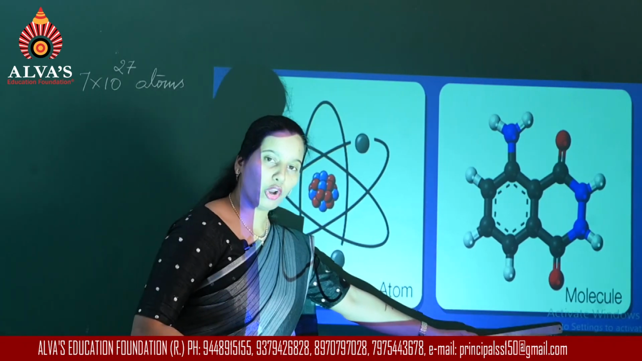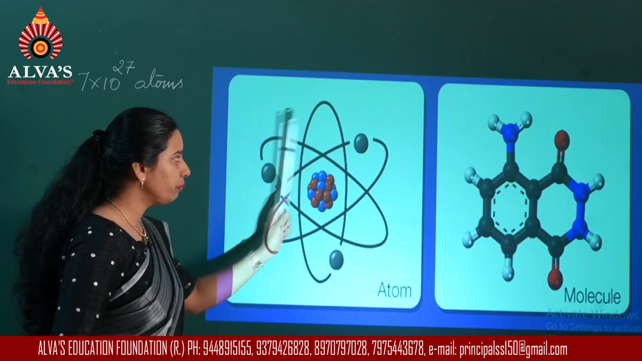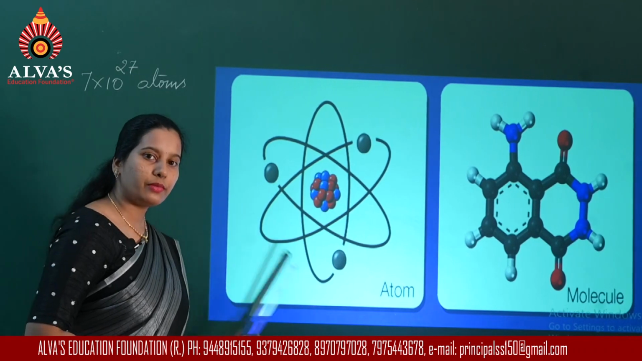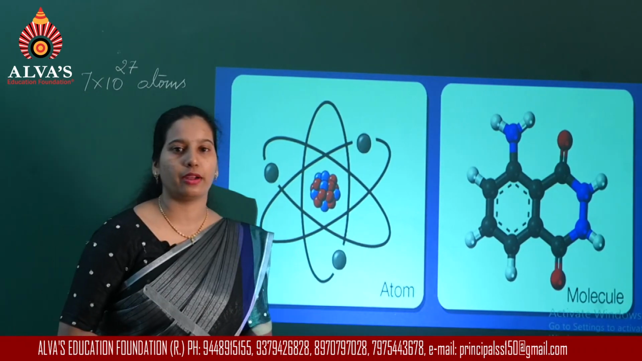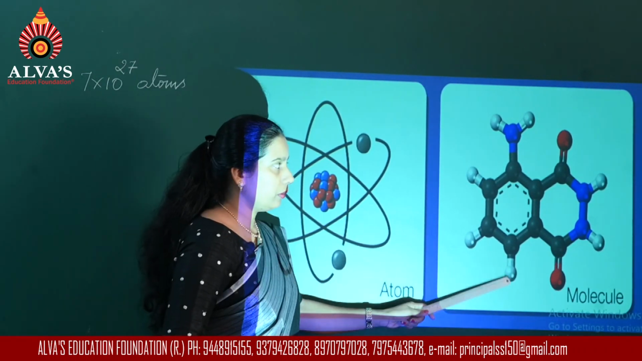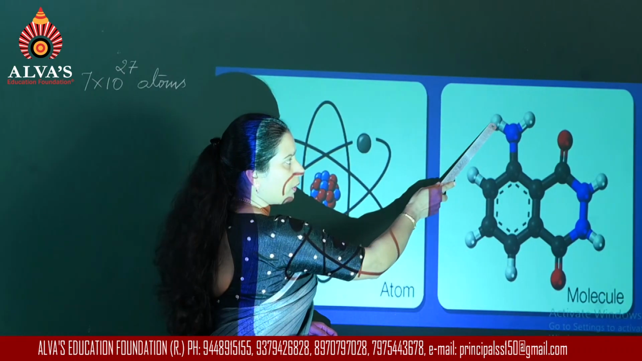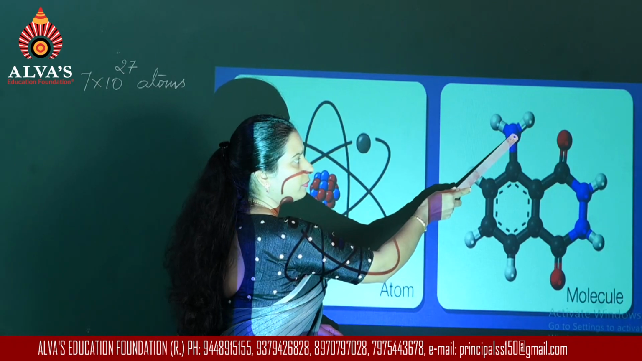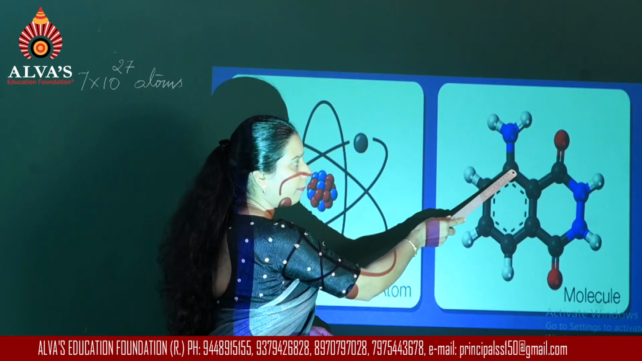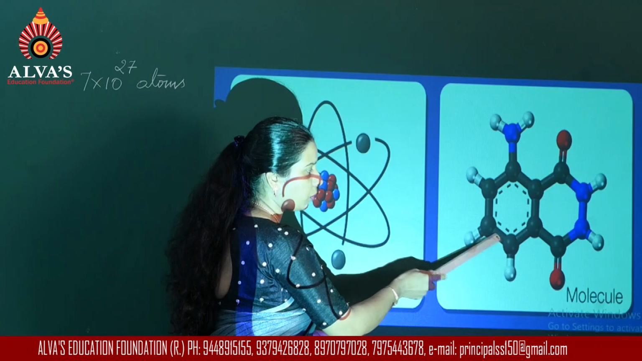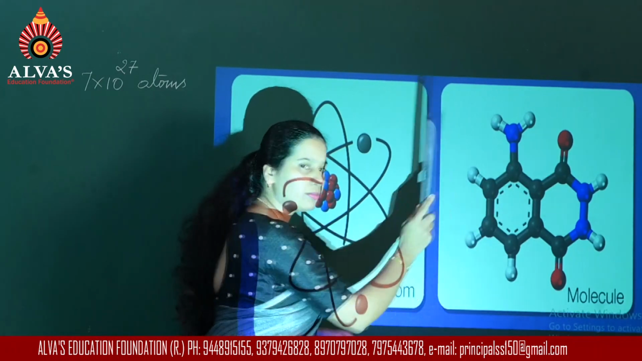Now, in the case of an atom, I told you, here you have the nucleus and the electrons revolving around the nucleus. In a molecule, you can see here there are some points, the blue color and the black ones, so many points that you see in this molecule.